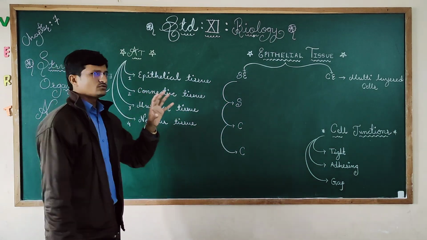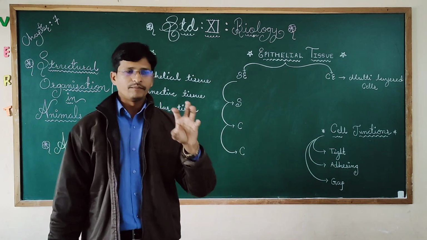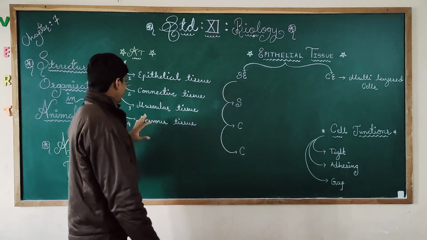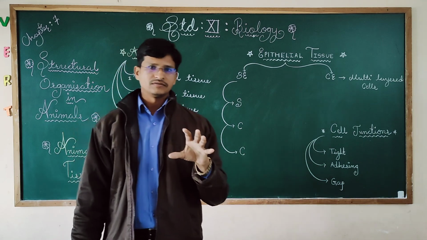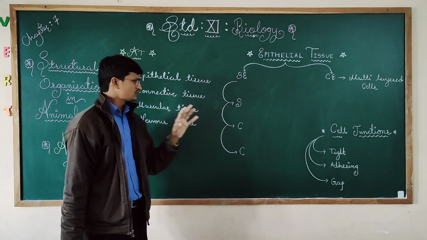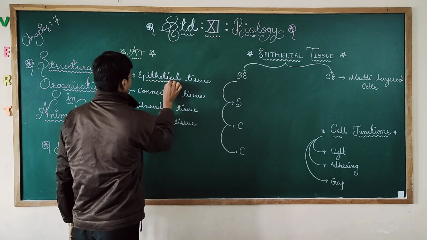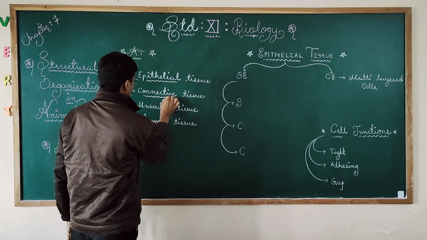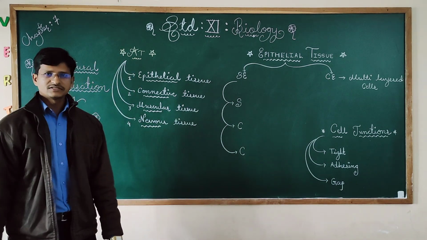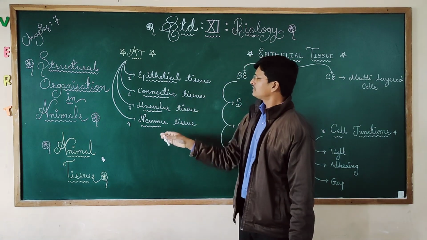Connective tissue is basically for the liquid medium. Muscular tissue is for the muscles, and nervous tissue is for the nervous system. In that, neurons are there, and in muscular, cardiac muscles are there. All things we will see here. So first epithelial, second connective, third muscular, and fourth nervous. The nervous system also we have discussed. So all animal tissues we will study.